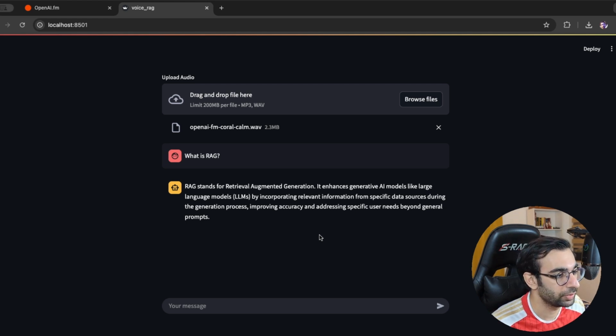You can use it with many different audio files. For example, you can give it podcasts and then ask questions about the content of that podcast, or I don't know, the audio that you recorded from your professor at the university in the class. I tried Whisper a couple of times on my local machine, and I would say even this medium model is pretty solid, at least for English. I didn't try any other languages, but at least for English, this voice RAG can give you really good results.